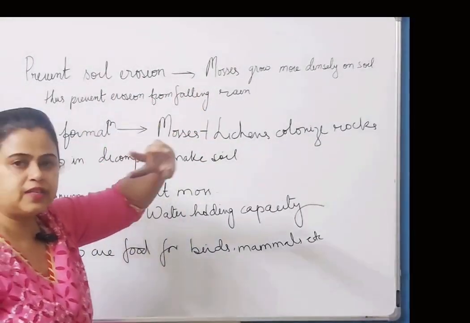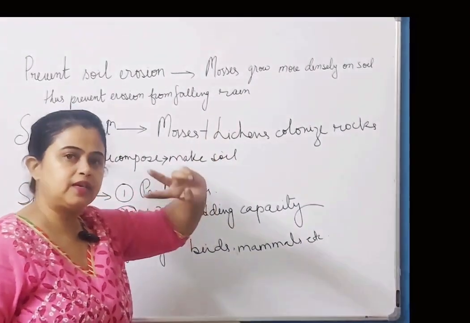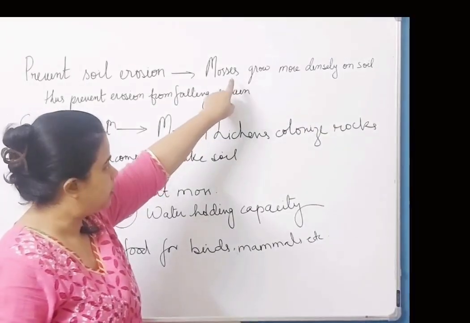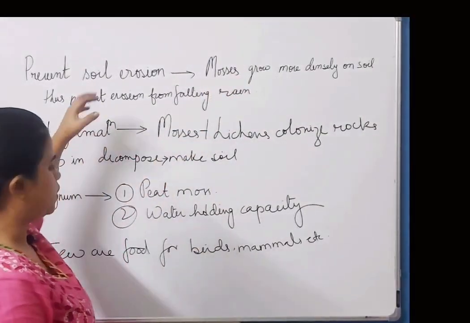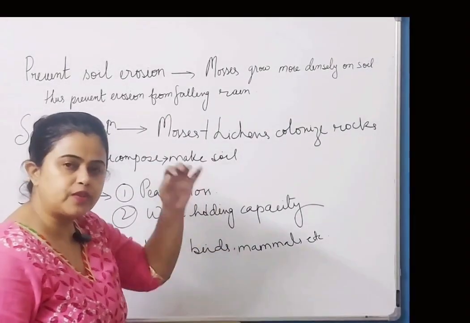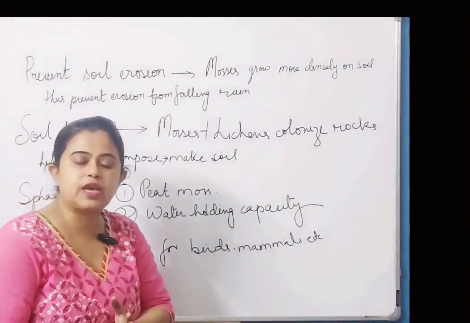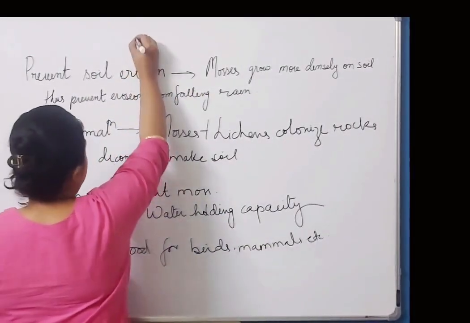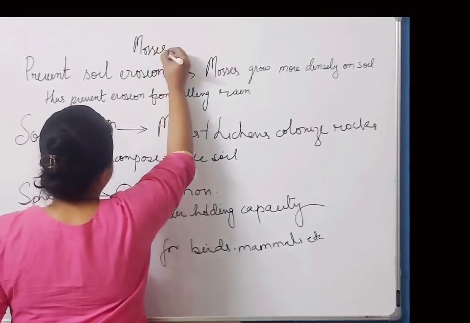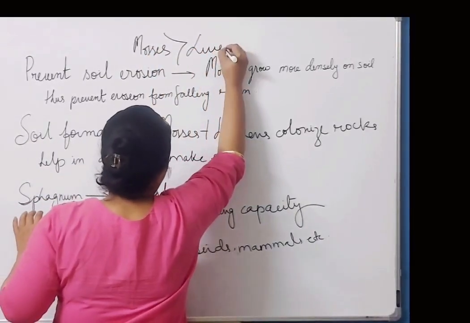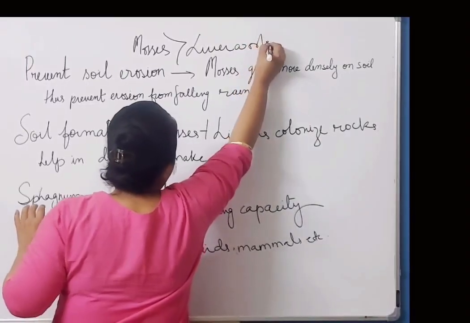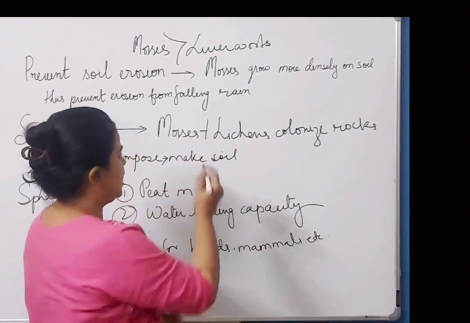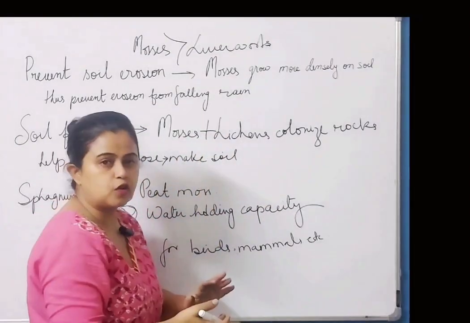Bryophytes are of two categories: one is the liverwort, another is the mosses. For mosses, it is given separately that mosses grow more densely on the soil and thus prevent soil erosion from the falling raindrops. It is not that liverworts do not contribute, but the contribution of mosses is more. So who is more responsible? The mosses more than liverworts. Okay.